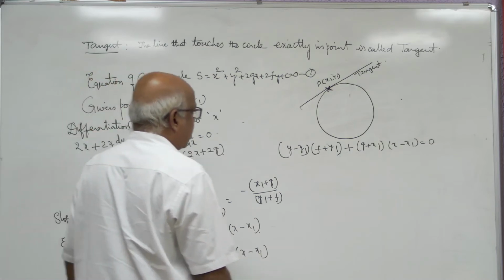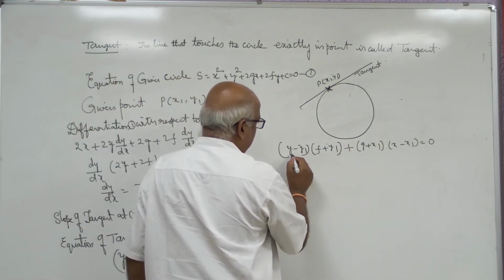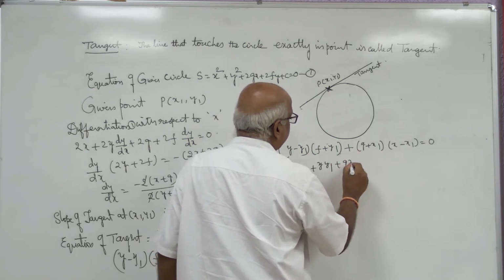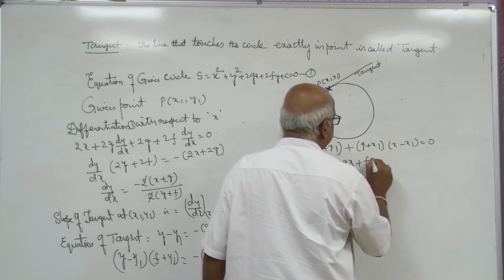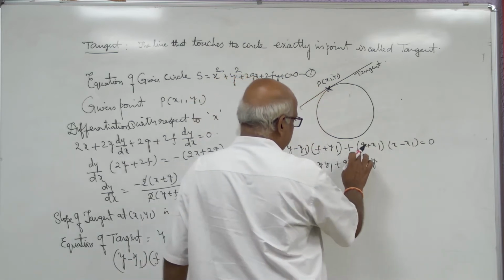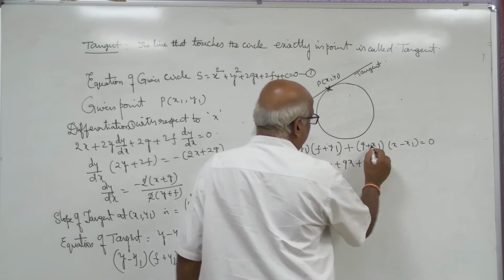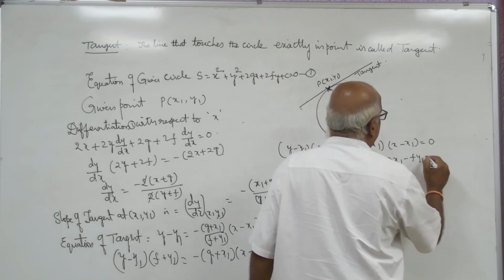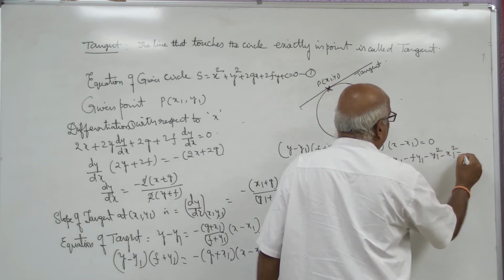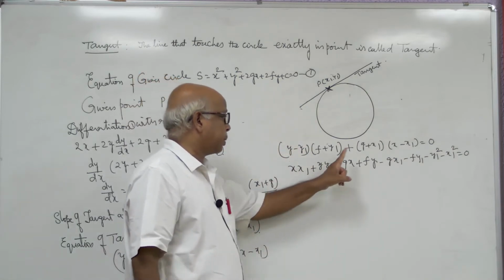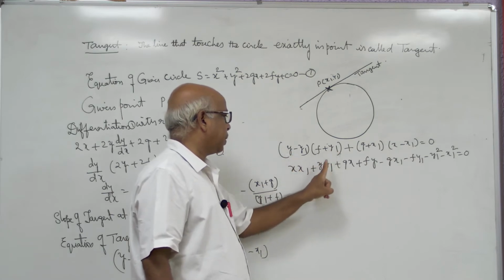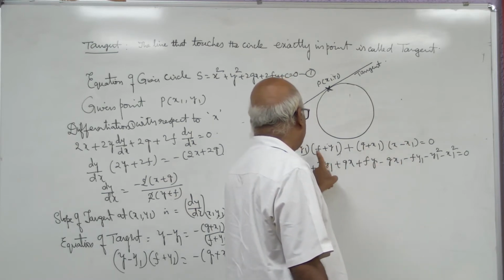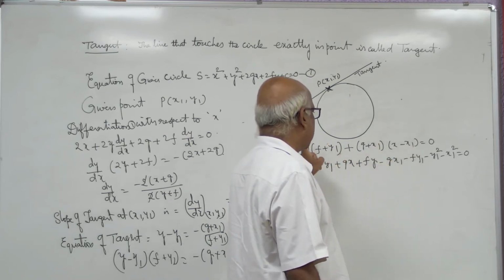Then what will you get? Multiply term by term: x into x1 gives xx1, y into y1 gives yy1, g into x gives gx, f into y gives fy, g into x1 gives gx1, f into y1 gives fy1, minus x1 square minus y1 square equal to 0.